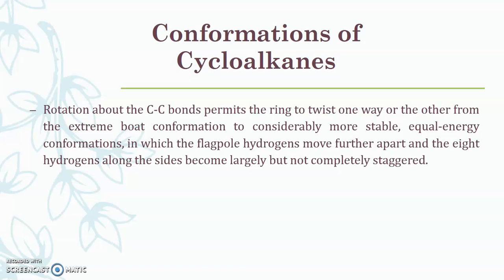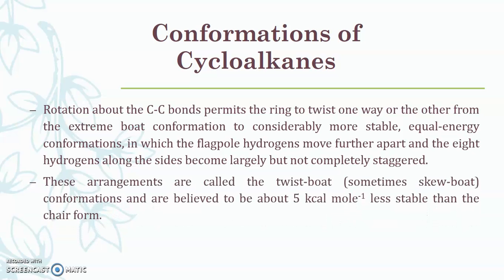Rotation about the carbon-carbon bond permits the ring to twist one way or the other from the extreme boat conformation to considerably more stable equal energy conformations, in which the flagpole hydrogens move further apart and the 8 hydrogens along the sides become largely but not completely staggered. These arrangements are called the twisted boat.